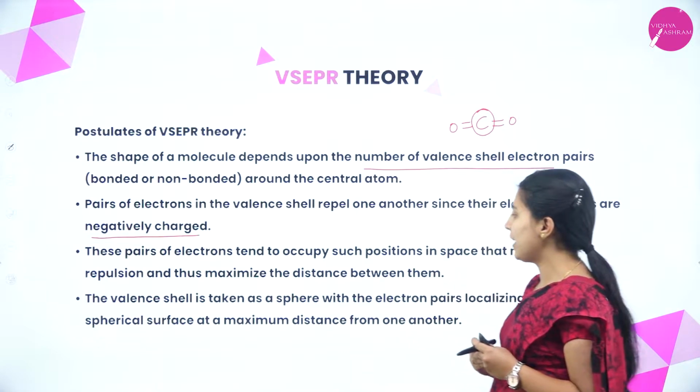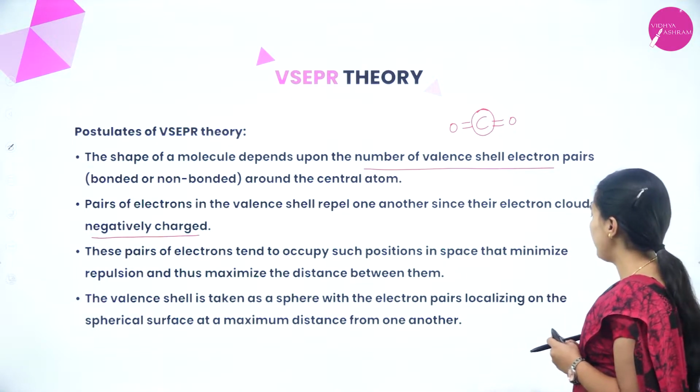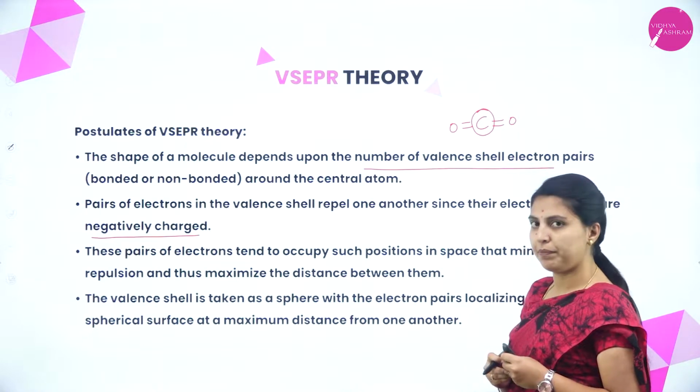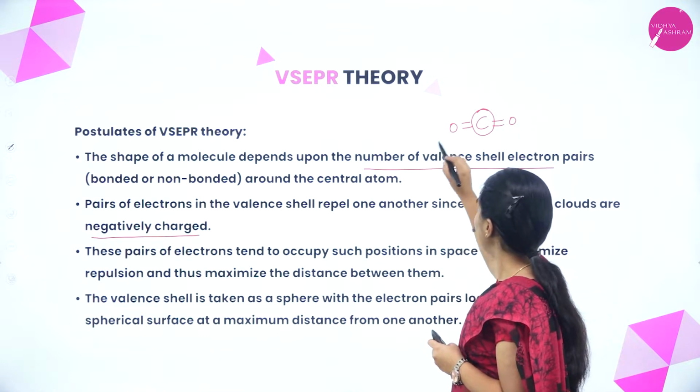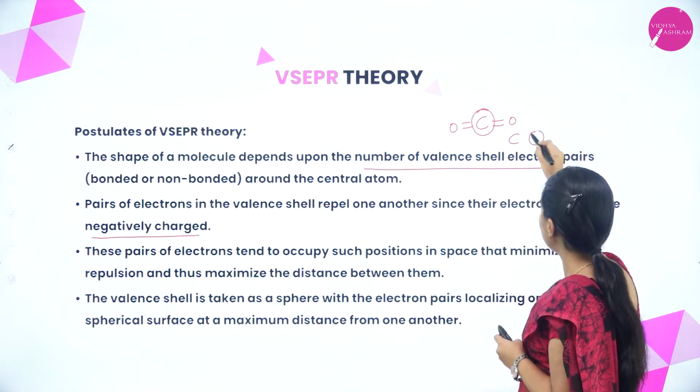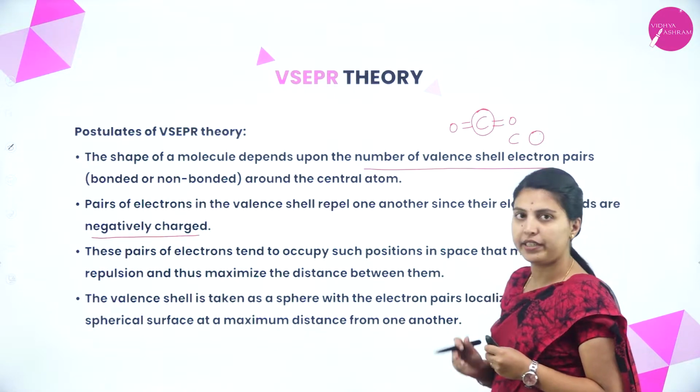The valence shell is taken as a sphere with the electron pairs localized on the spherical surface at a maximum distance from one another. How they are written means, within the sphere, 2 electrons will be written like that.